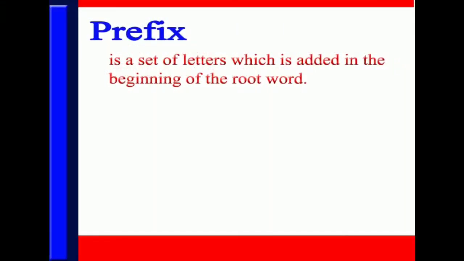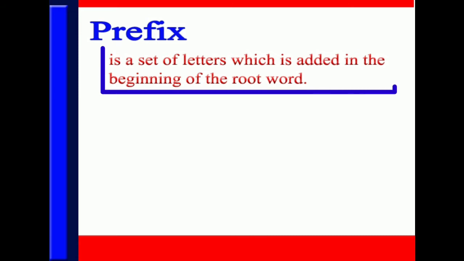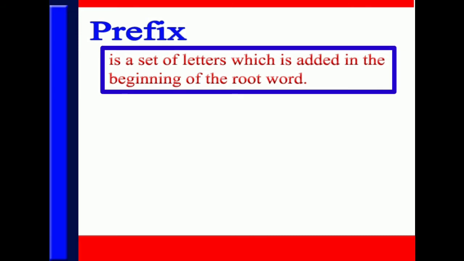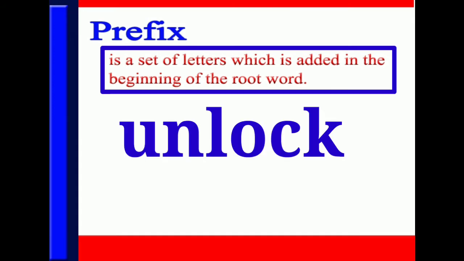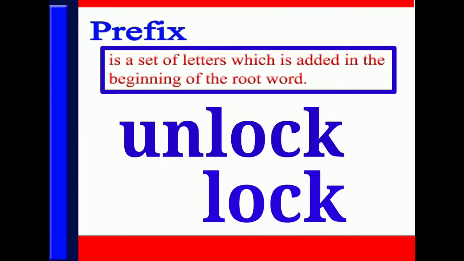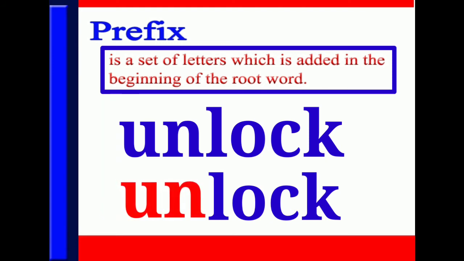Let us see what is meant by prefix. Prefix is a set of letters which is added in the beginning of the root word. For example, in the word unlock, the root word is lock and the prefix added to this root word is un. So in this way, when we add a set of letters like un in the beginning of the root word like lock, this set of letters is called prefix. So after adding this prefix, we have formed a new word, that is unlock. Moreover, this addition of prefix has also changed the meaning of the root word, that is lock.